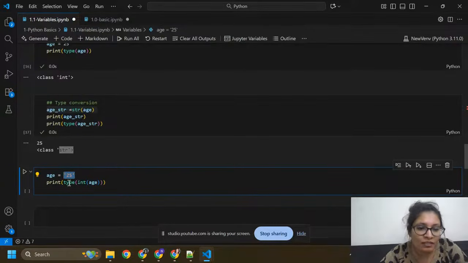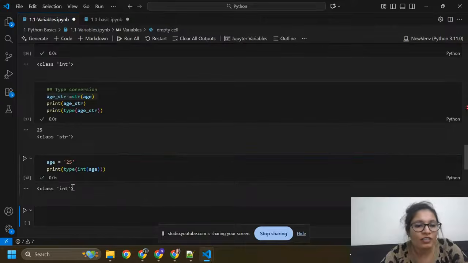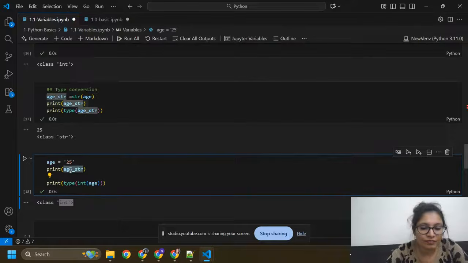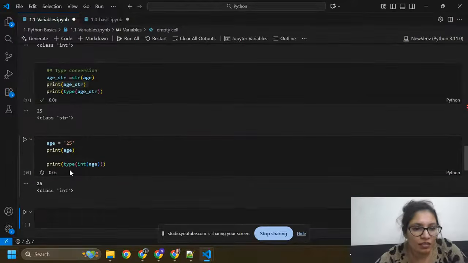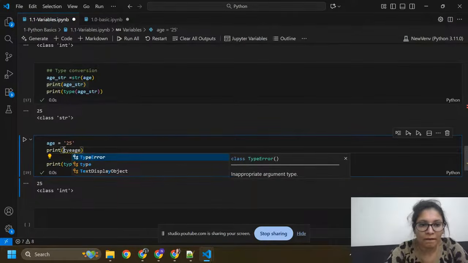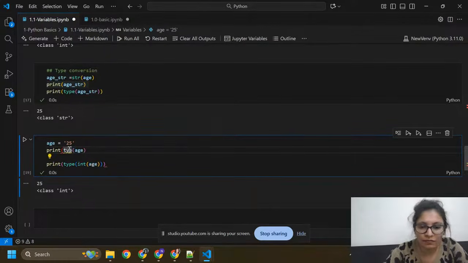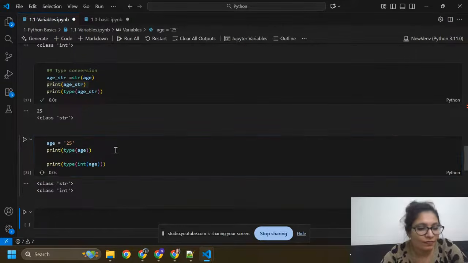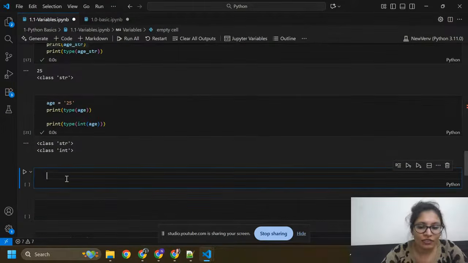Here I'm going to convert this type to integer, so I got integer. Initially we have age in a string, and I convert its type to integer. Now you can see name equals to Nidhi.